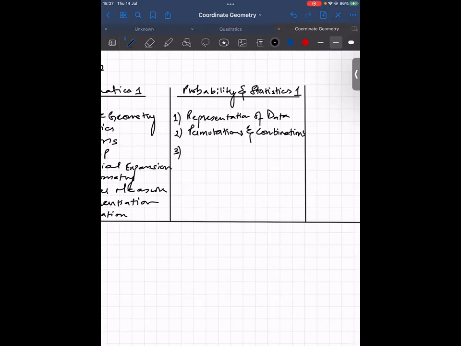Then we're going to be learning about probability, simple probability, basic probability. Then we're going to be learning about discrete random variable. Then we're going to be learning about binomial distribution.